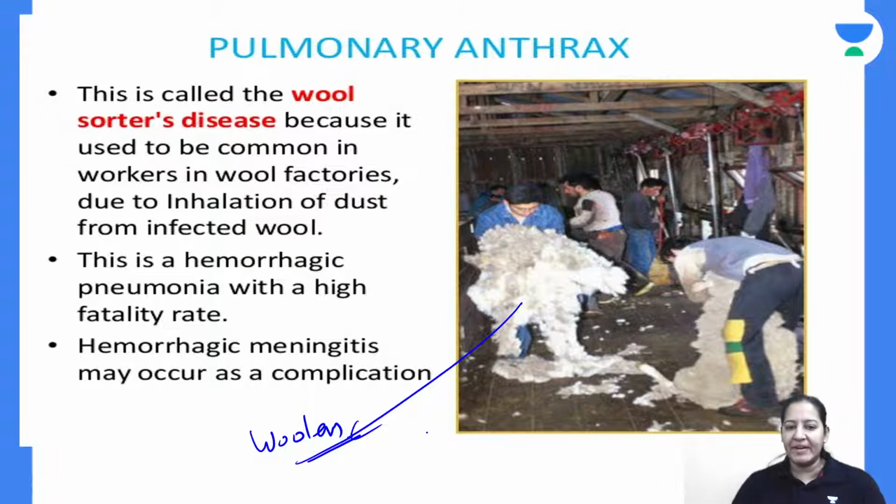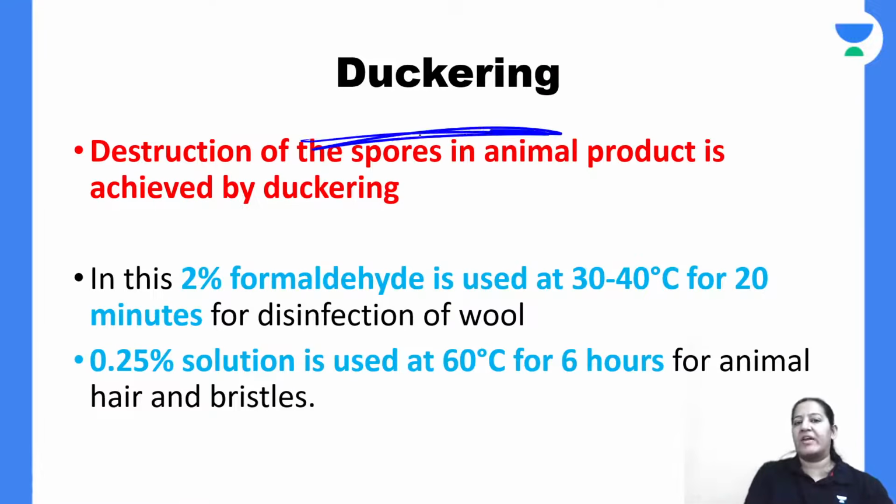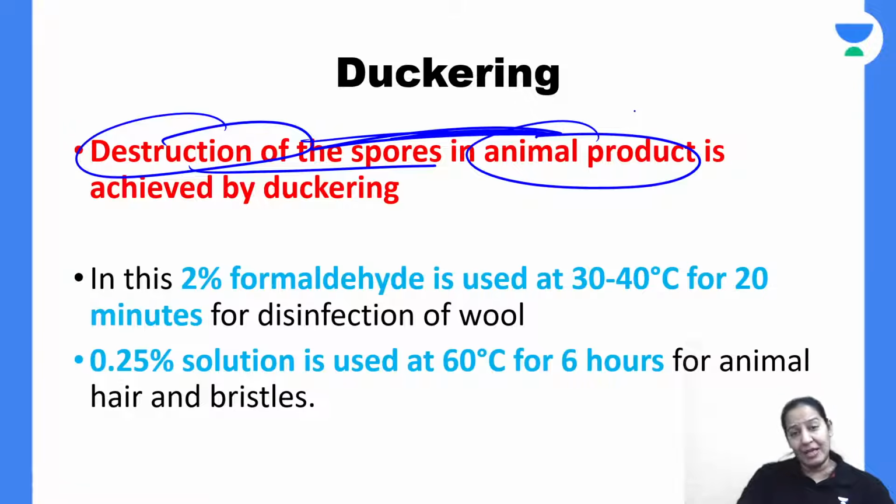Whenever we separate the fur or skin of the sheep, cow, or other animals, they can contain the spores of Bacillus anthracis if the animal has anthrax. So before making woolens, leather material, or anything out of animal products, we should kill the spores. Killing of spores is known as ducking. Ducking is destruction of the spore in the animal product, such as the skin of the cow or any other animal. It is done by treating the animal product with formaldehyde.